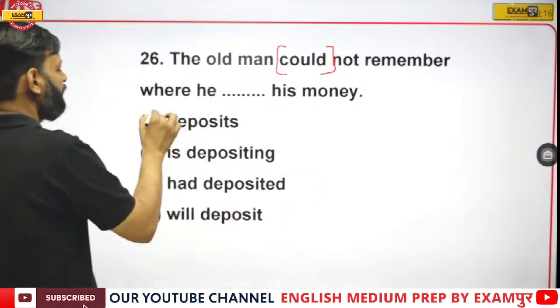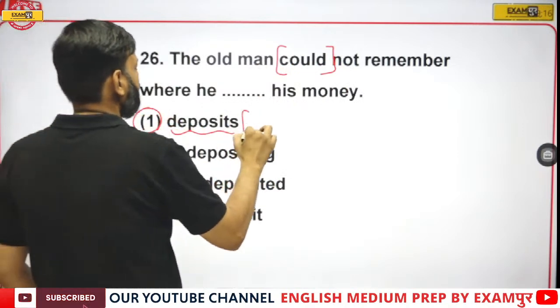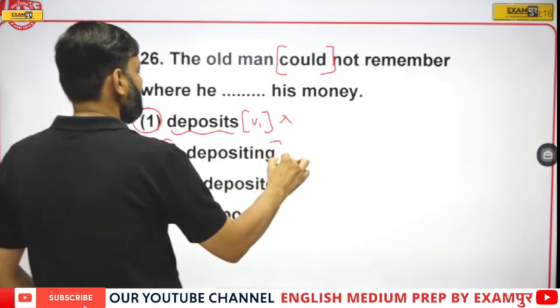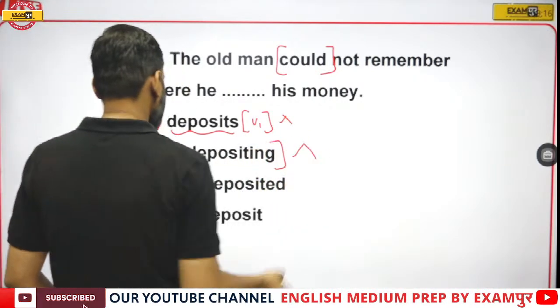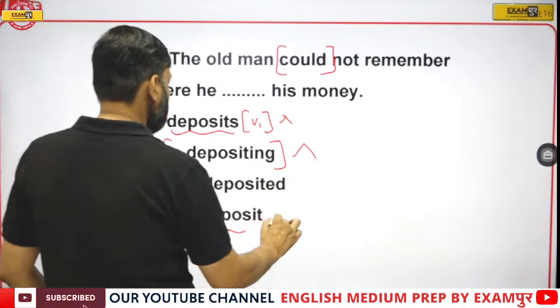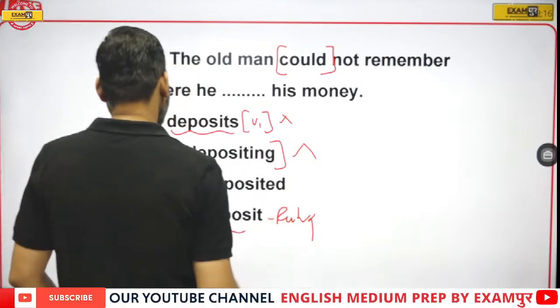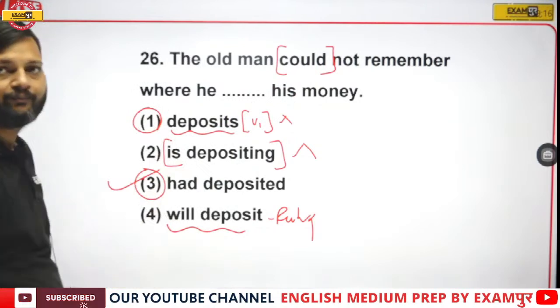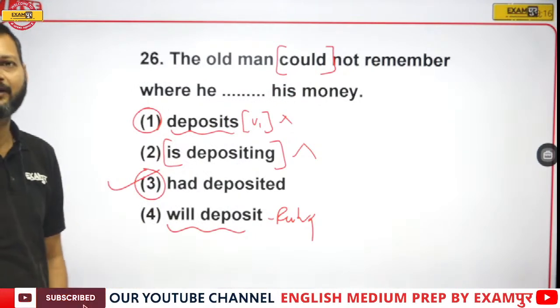If the sentence is past, deposit, which is the first form, cannot be used. And is depositing is present continuous, cannot be used, and will deposit is future, cannot be used. If the sentence is past, only option number 3 can be the answer.